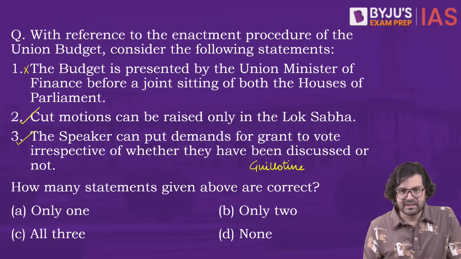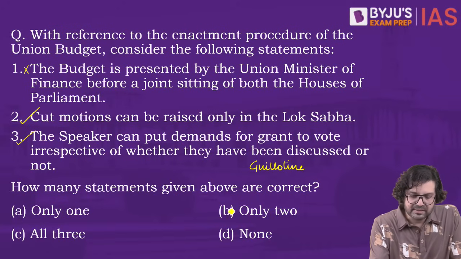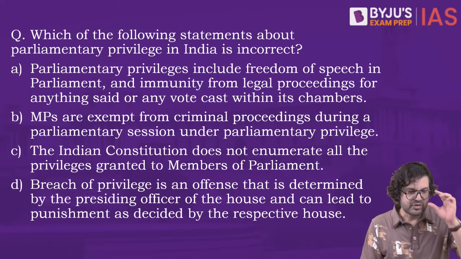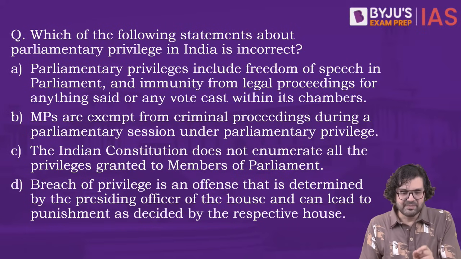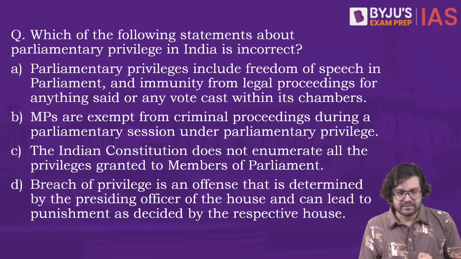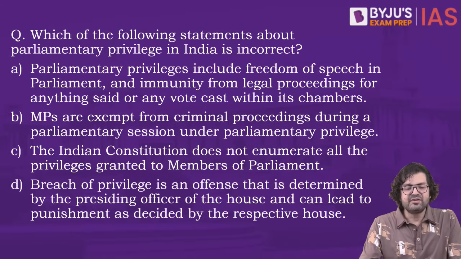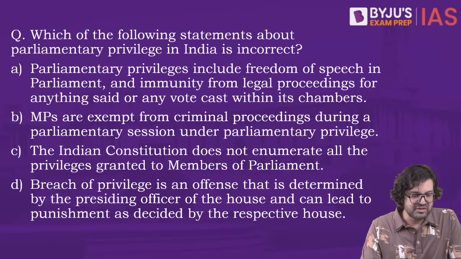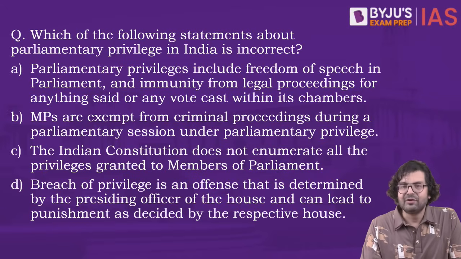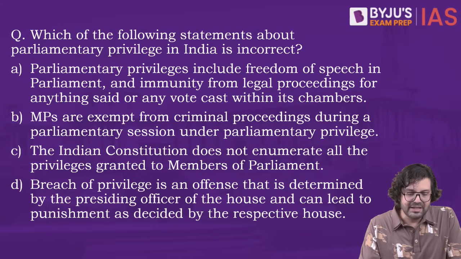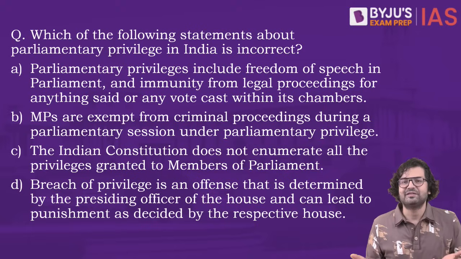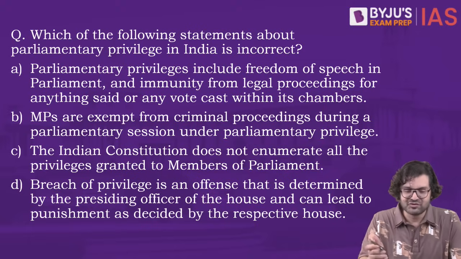So 2 and 3 are correct. How many statements are correct? B, only 2. Next question. Which of the following statements about parliamentary privilege in India is incorrect? So A, parliamentary privileges include freedom of speech in the parliament and immunity from legal proceedings for anything said or any vote cast within its chambers. Yes, of course, that's the meaning of parliamentary privilege.